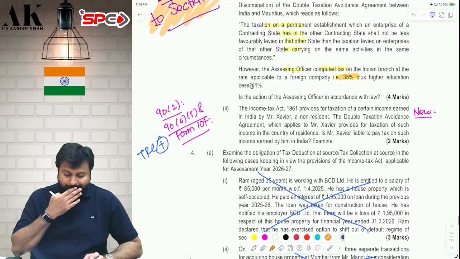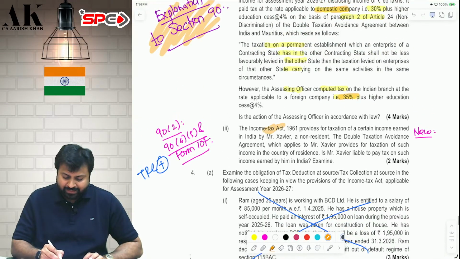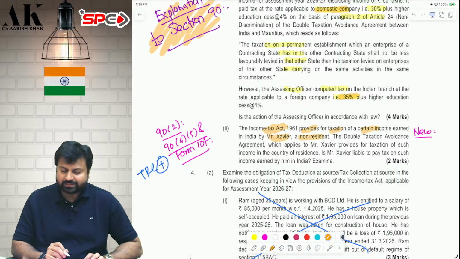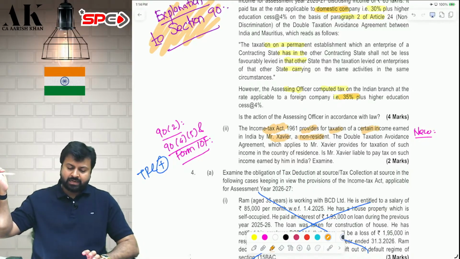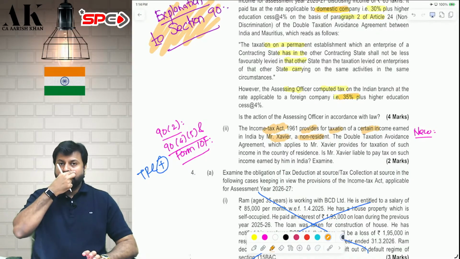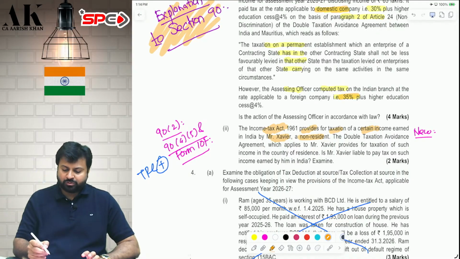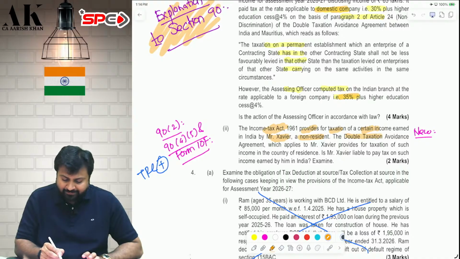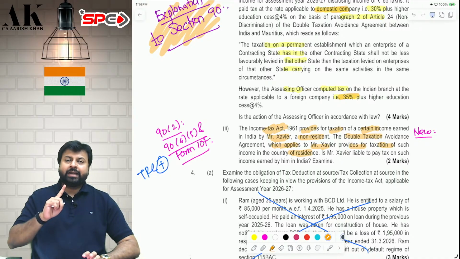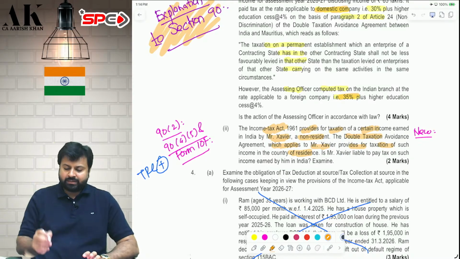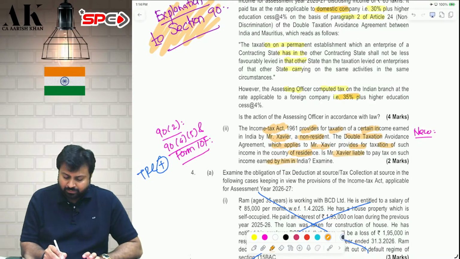Next question is a very simple question. The Income Tax Act provides for taxation of certain incomes earned by Mr. Xavier, a non-resident. He is earning some income from India. So the Income Tax Act is saying that you are supposed to pay tax in India. But the DTAA, which applies to Mr. X, provides for taxation of such income in the resident country. DTAA says that the tax will be charged in that country. Now, is Mr. Xavier liable to pay tax in India?